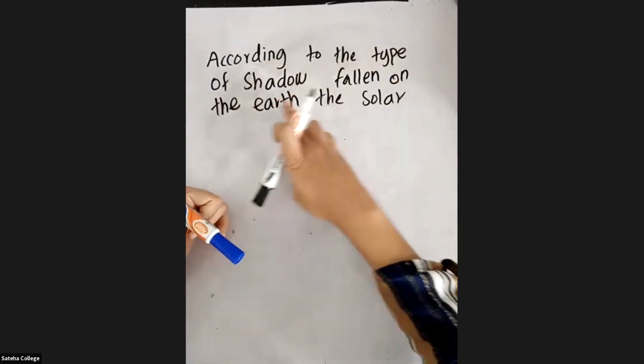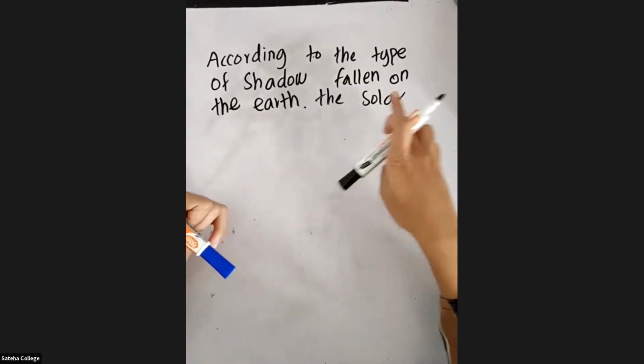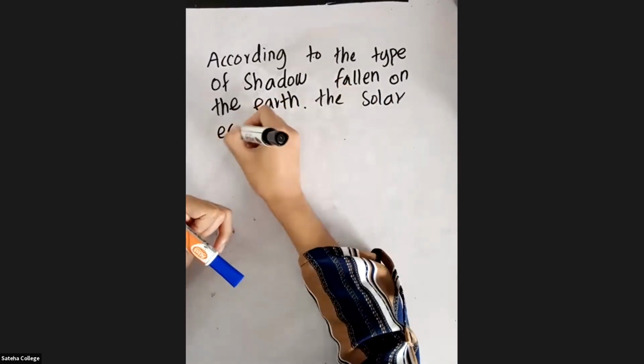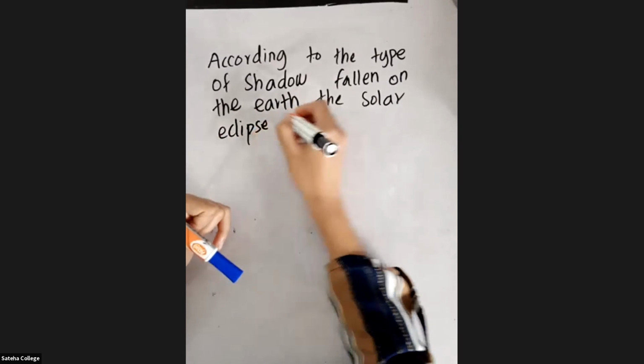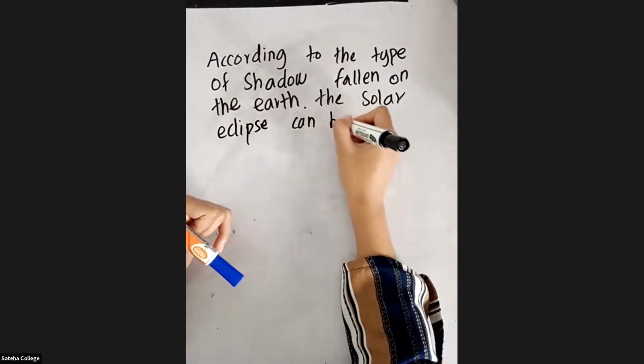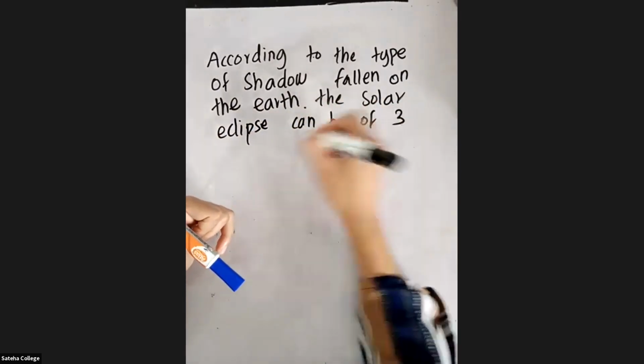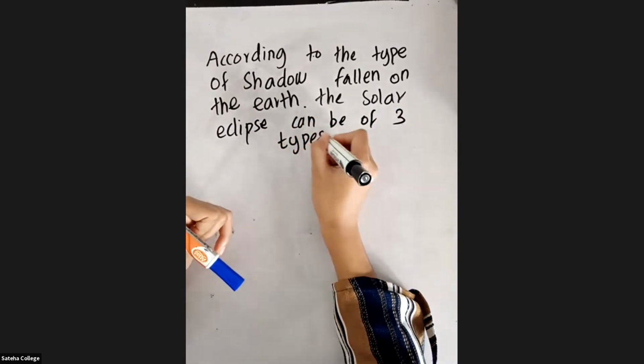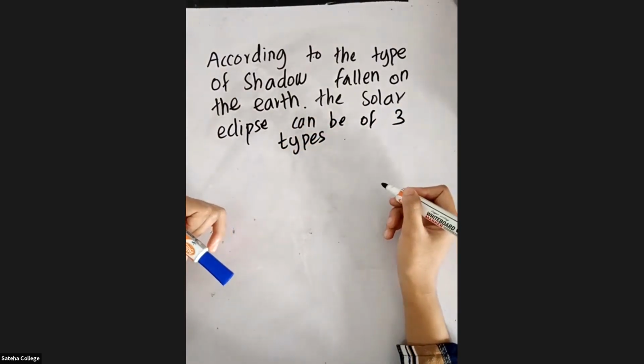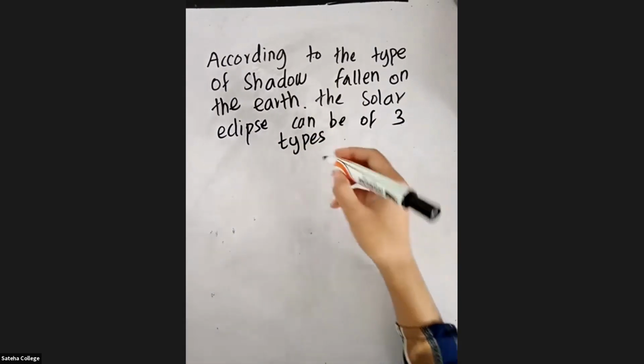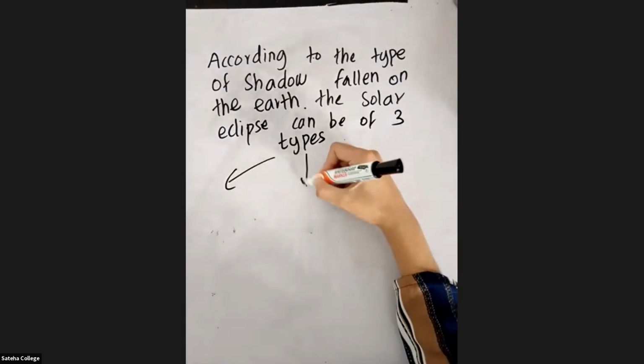So according to the type of shadow fallen on the earth, the solar eclipse can be of three types. I'm going to write them down.